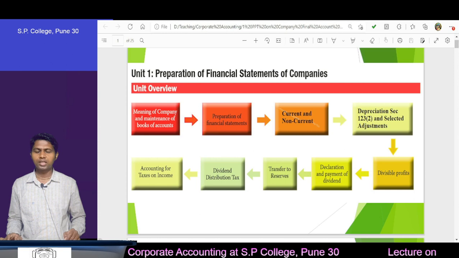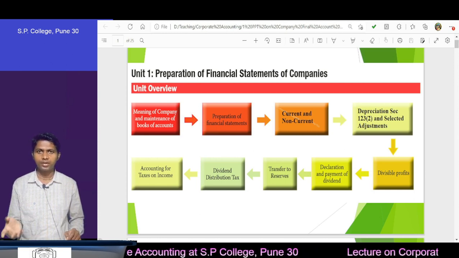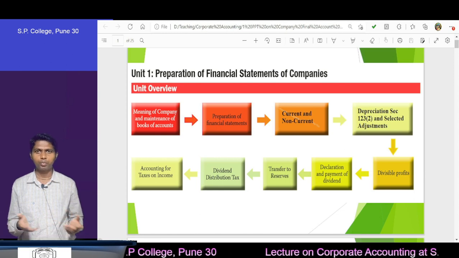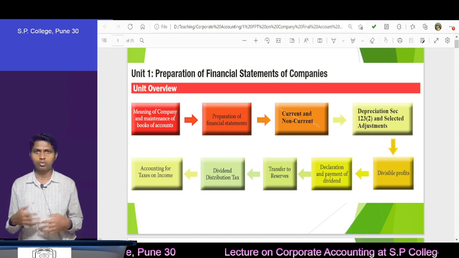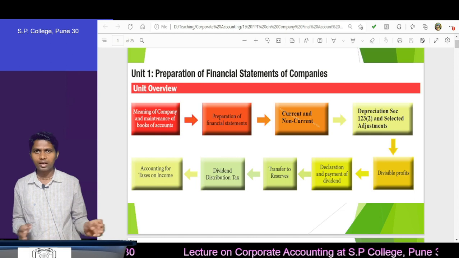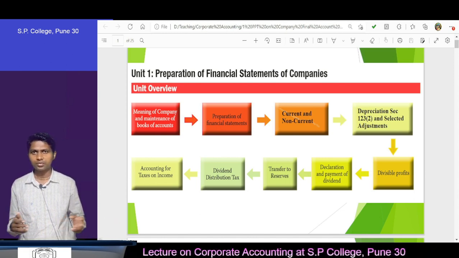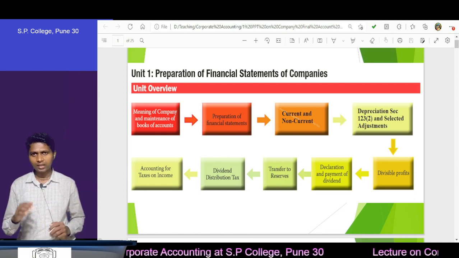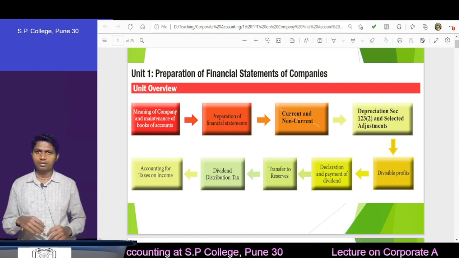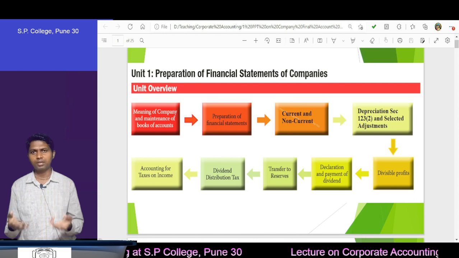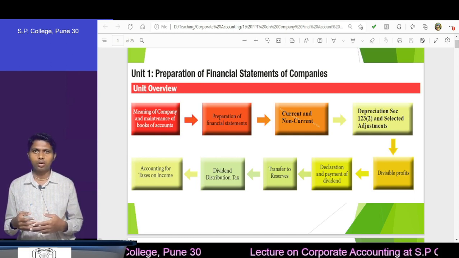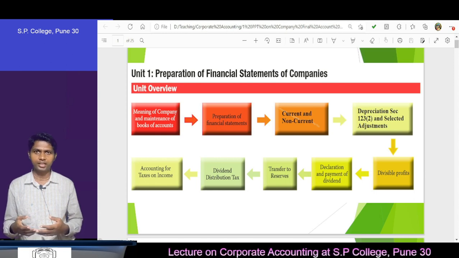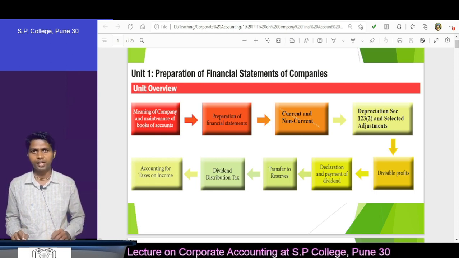Then we will understand the dividend distribution tax, the procedure in declaring dividend, what is meant by interim dividend and proposed dividend, and then how and where to show that. Related to this we have AS 4 for final dividend disclosure, and in a dividend you will find stages. First the director proposes it, and then the shareholders approve it or give their consent in a general meeting, and then that becomes the final dividend.